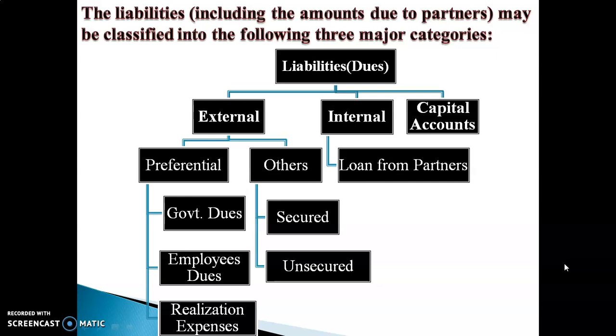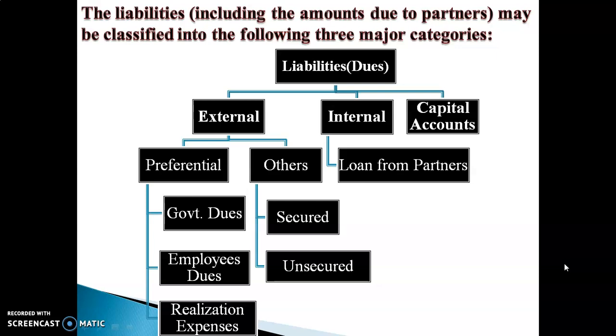Preferential creditors, preferential liabilities. This is called preferential because first preference, first priority is given before payment to other liabilities. Preferential creditors include government dues such as income tax, municipal tax, sales tax, etc. Second preferential liability is employees' dues.